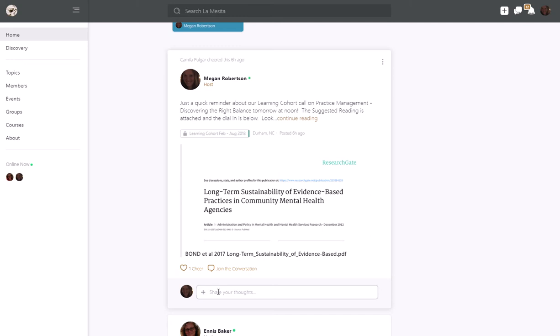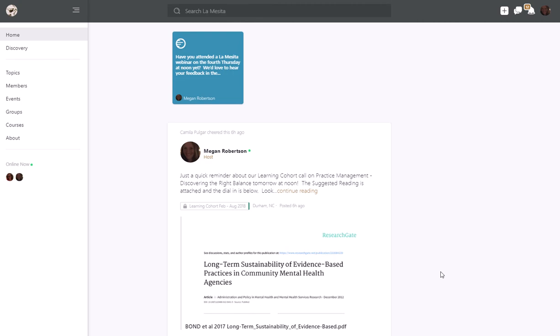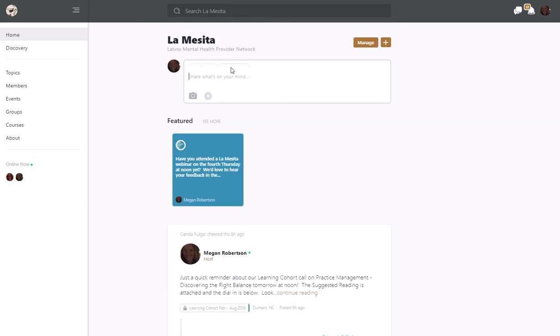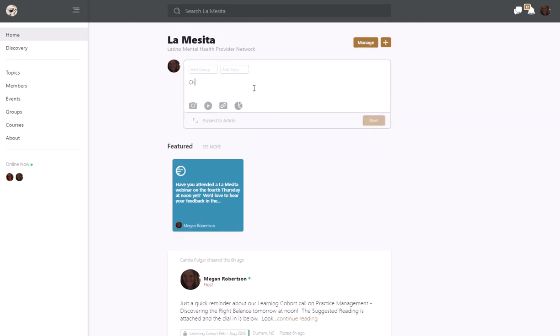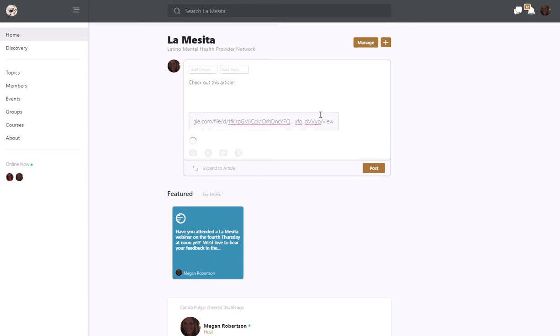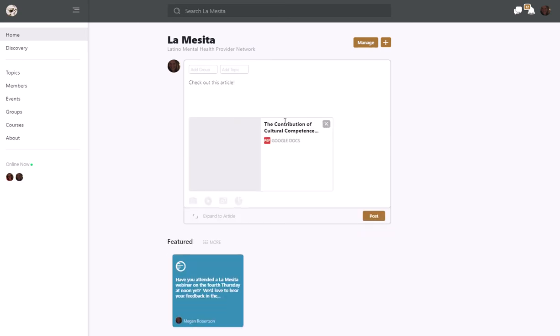You can reply to a post, you can share a post, and then when you're ready to contribute yourself or share something with the network, you can just simply type it in the box up here. And if you want to share, say, an article, you can click embed the link, and then it'll pop up.